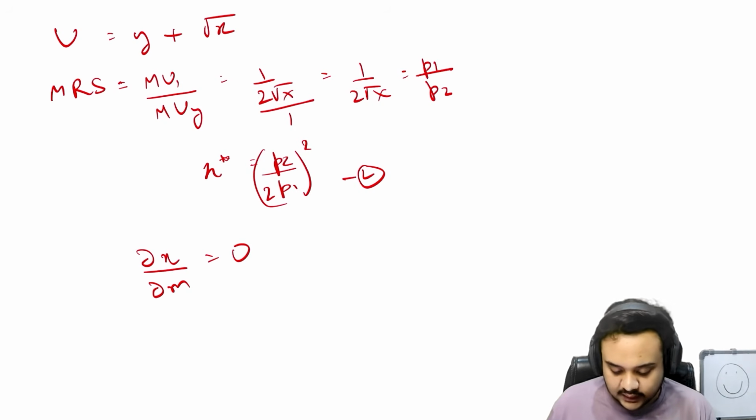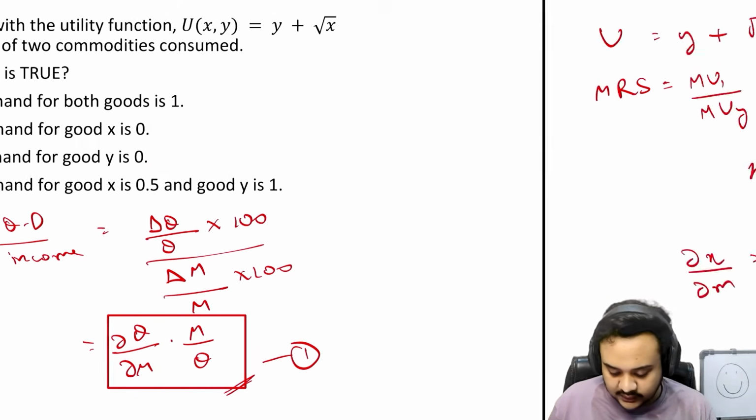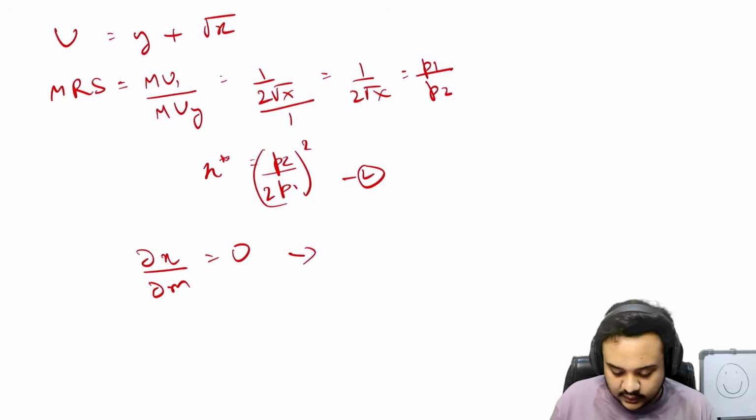Not very difficult. Because of this, the first value of this part is going to be 0, so the whole thing is going to be 0. So the income elasticity of good x is going to be 0.